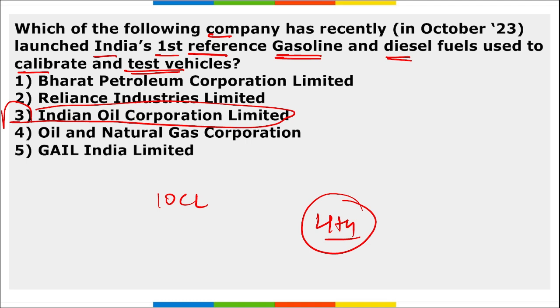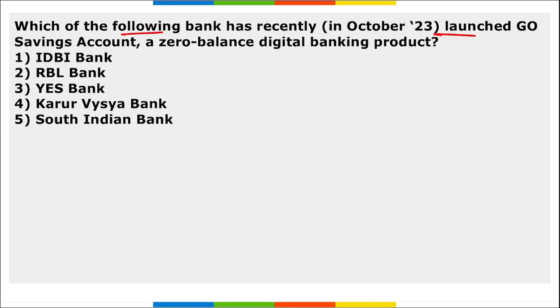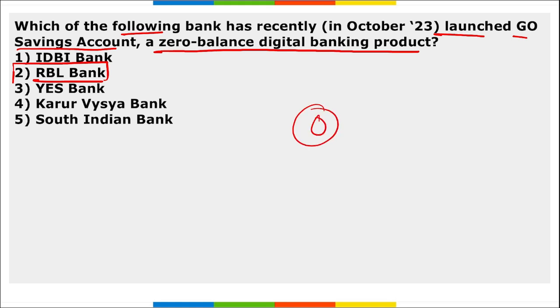Correct? Mark this. Next, which among the following banks recently launched Go Savings Account, a zero balance digital banking product? So this Go Savings Account was launched by RBL Bank. Correct? This is a zero balance digital banking product, and the account has a subscription based model. That means it will replace the minimum balance requirement, thus ending the hassle of maintaining a minimum balance. The subscription fee is 19.99 plus GST for the first year, then an annual fee of 599 plus taxes.